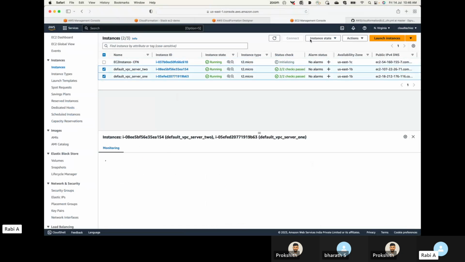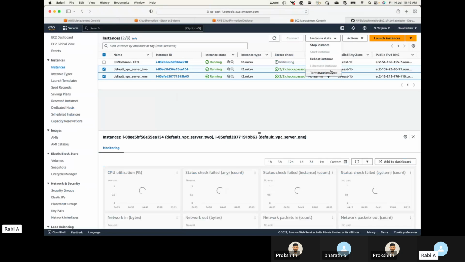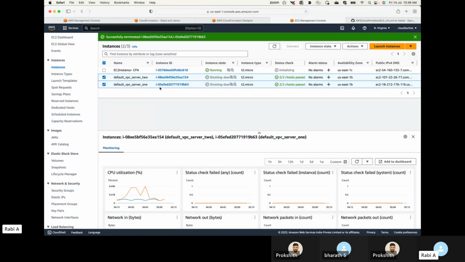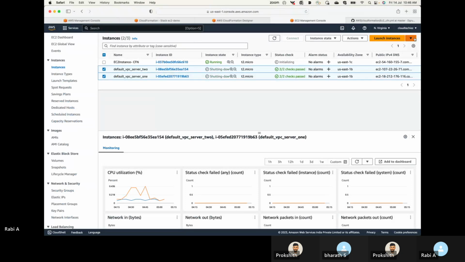So that's what your infrastructure as code does. Now at any point I need an instance, I will simply go and execute that code, which will launch an EC2 instance for me. Questions?